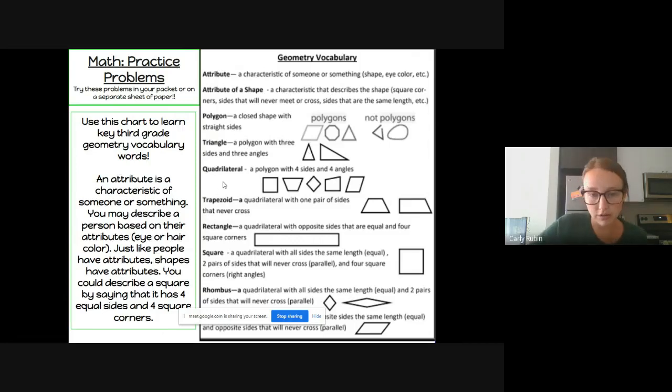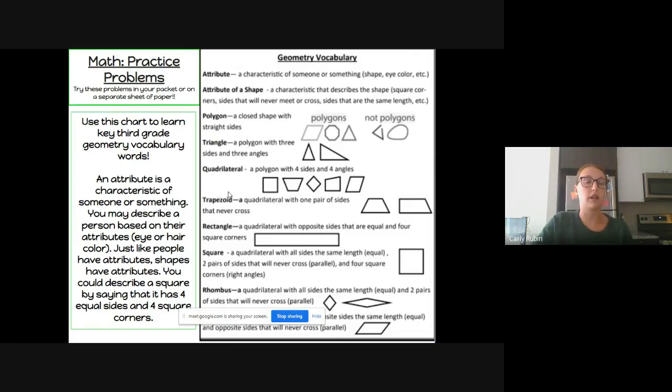A quadrilateral, which is what we're talking about today, is a polygon or a shape with 4 sides. And since it has 4 sides, it has 4 angles. So all of these shapes are examples of quadrilaterals because all of them have 1, 2, 3, 4 sides. And you'll notice that a lot of these shapes look familiar to you. Like right here, I can see a square.